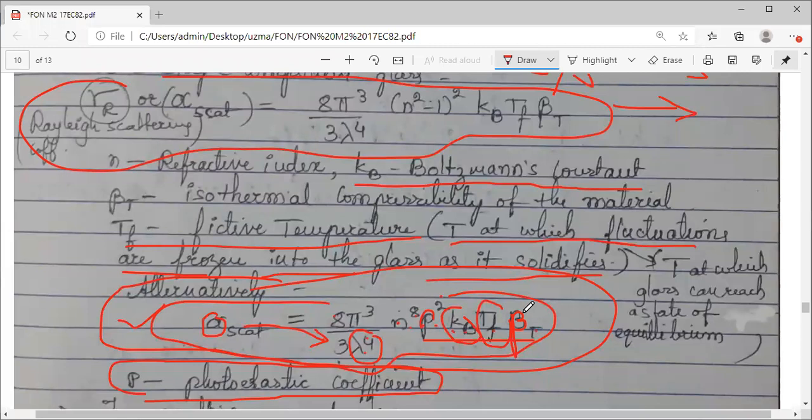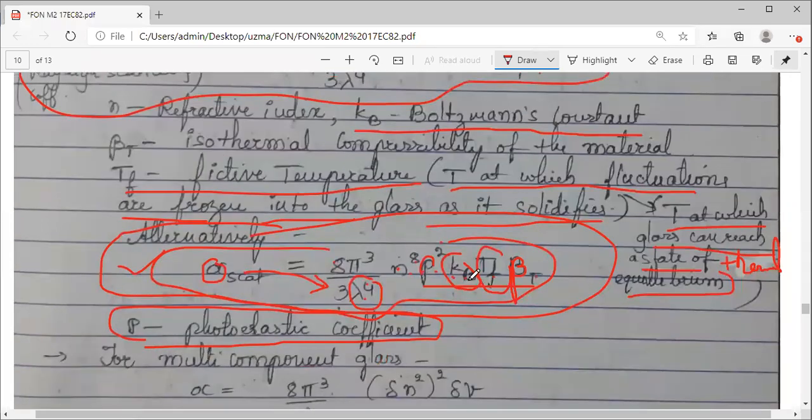So Tf is that particular temperature where the fluctuations are frozen into the glass as it solidifies. When it becomes solid, that temperature is the fictive temperature. Here in brackets I have written that it is the temperature at which glass can reach a state of thermal equilibrium, meaning it will solidify, that we call annealing.